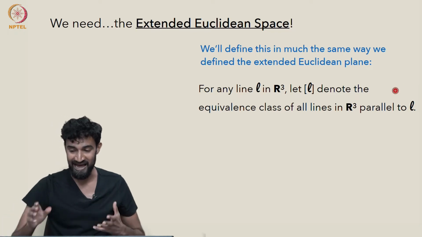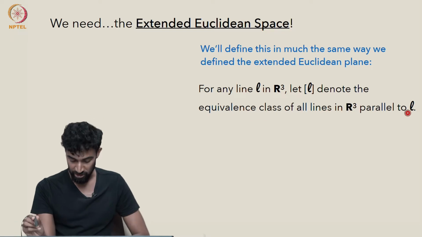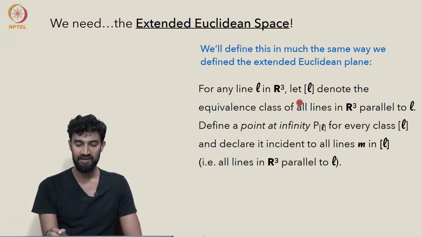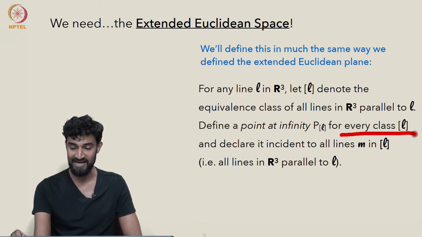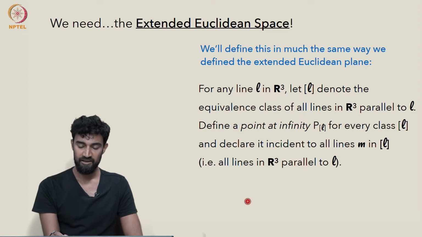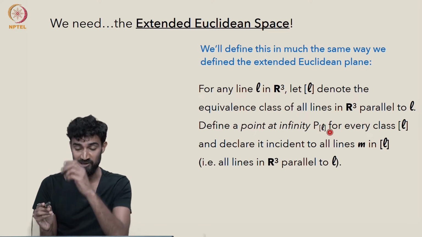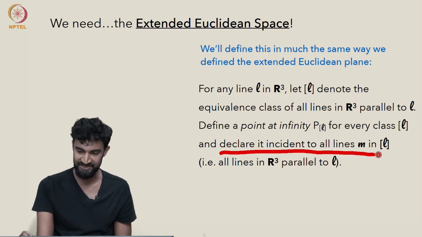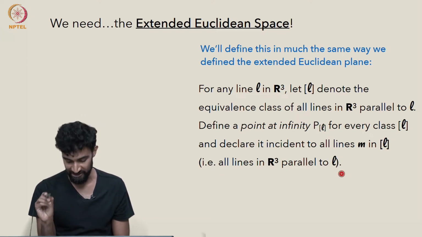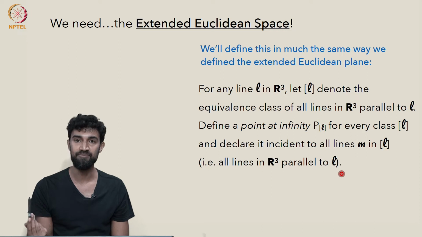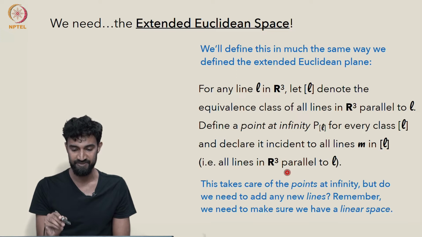preserving the parallelism class. So we denote the equivalence class of all lines in R3 parallel to L by bracket L. And let's define a point at infinity PL for every parallel class of L. So we just introduce a point at infinity associated to every family of parallel lines, and we declare it to be incident to all the lines in that family, all the lines in R3 that are parallel to L. So this is exactly how we built up the extended Euclidean plane, except now we're in 3 dimensions.